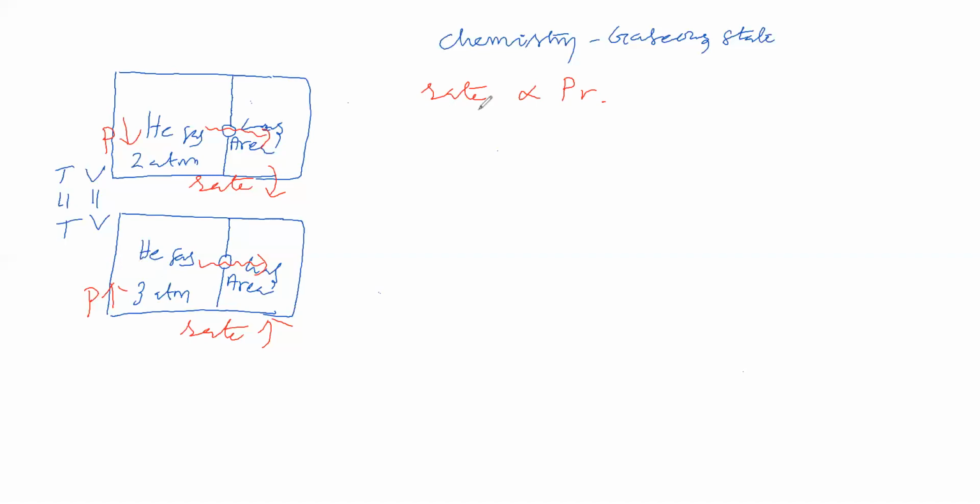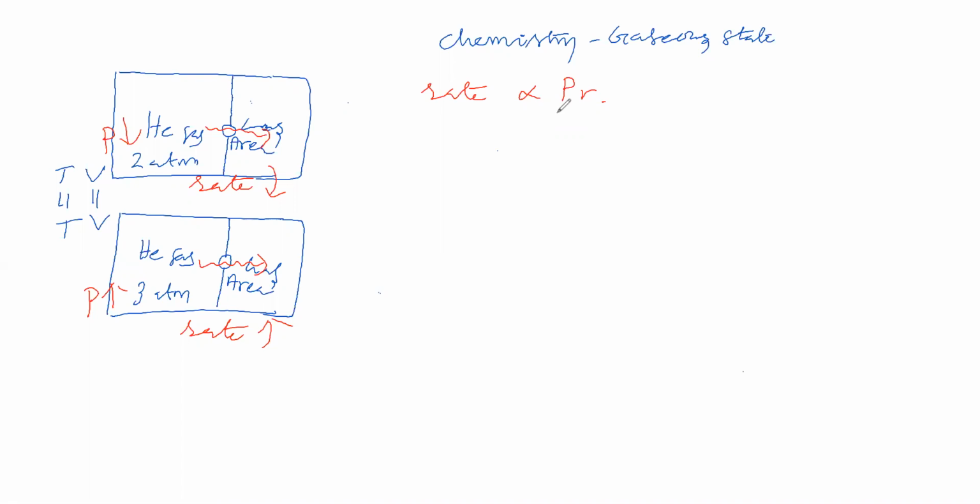So shall we say rate of diffusion is directly proportional or inversely proportional to pressure? Okay, so you are saying that rate of diffusion is directly proportional to pressure. So we came to know that.